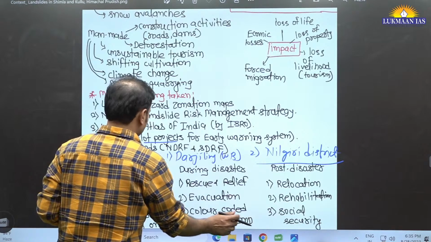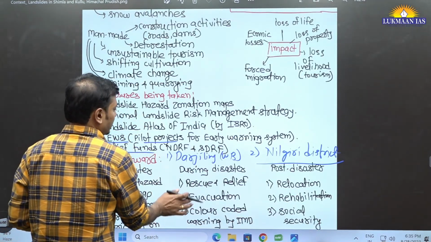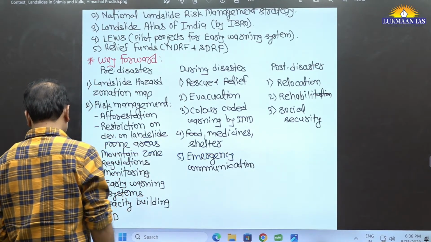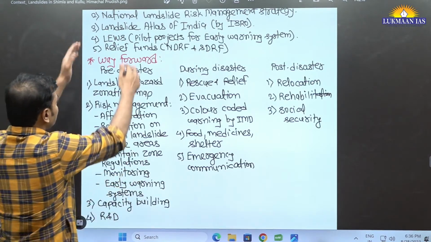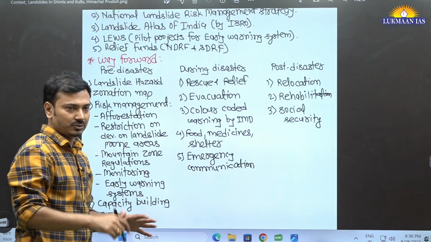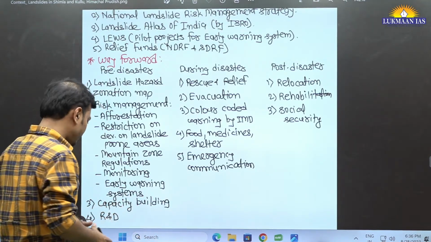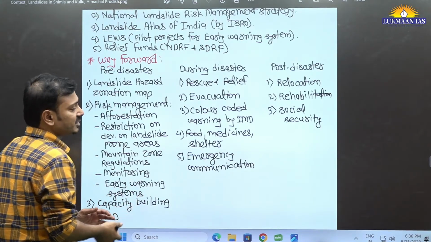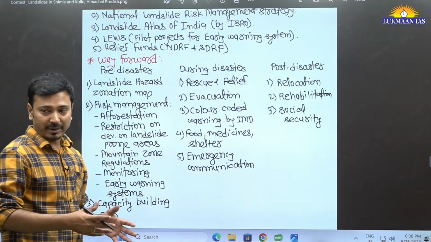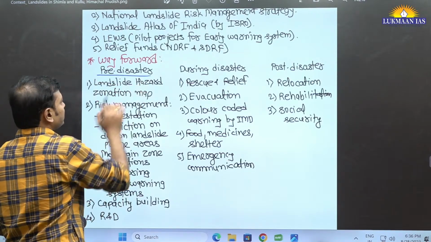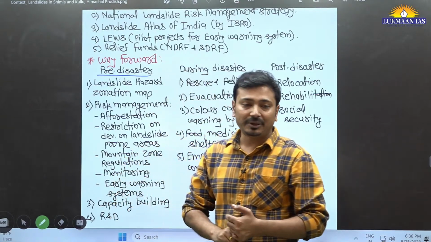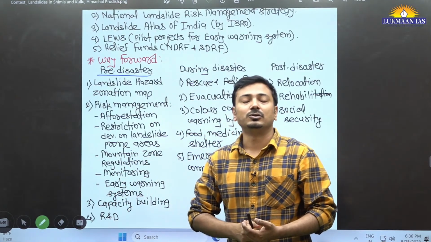Now in such situations, the focus should be completely on pre-disaster management. The more you focus on the pre-disaster aspect, the less impact there will be of this landslide. Just now I told you it is not a preventable disaster or hazard. So the focus should be on the mitigation aspect, reducing the impact, and that can be done by effective preparedness. Pre-disaster involves preparedness, mitigation, even adaptation, and along with that it also focuses on the early warning system aspect.